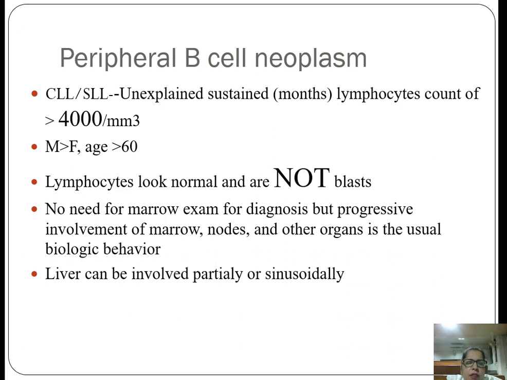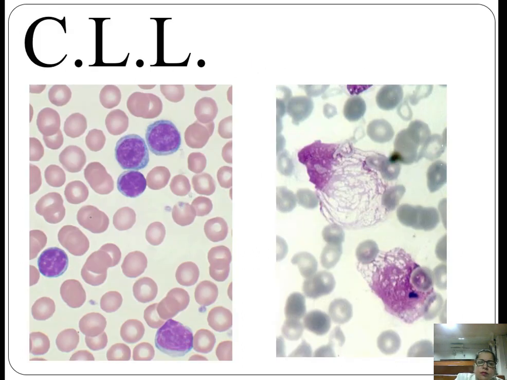Liver can be involved partially or sinusoidally. This is the CLL, chronic lymphocytic leukemia. You can see this is like the mature lymphocyte, only the size is a bit bigger, with thick chromatin, checkerboard-like. This is the smudge cells. Due to the fragility of the cytoplasm, when we prepare the smear, it separates and gives an appearance of the smudge cells. So this is a characteristic finding in the peripheral blood smear.